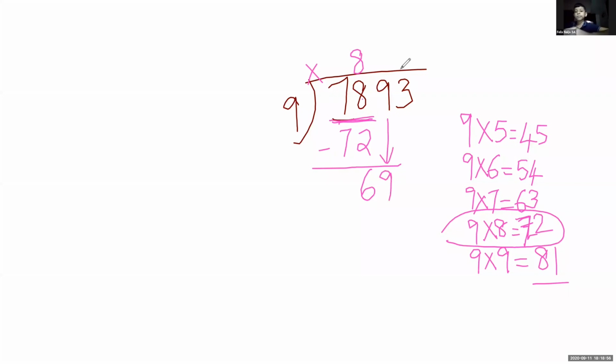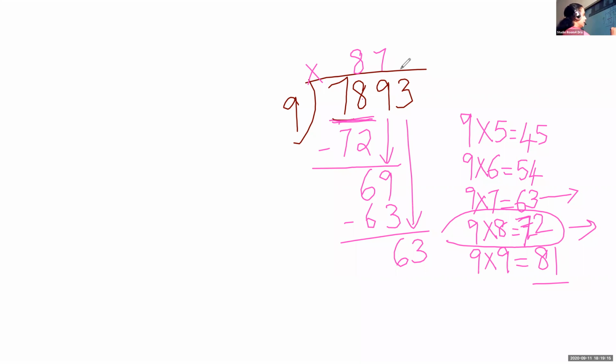Now please check here. We have here 63, here 72. So how much can we take? We can take 63. 9 into 7 is 63. So here 69 minus 63 is 6, and bring down 3, making 63. Look at the table here. We have 9 into 7, 63. Again, 9 into 7, 63 minus 63. What is 63 minus 63? 0. That means the given number can be divided by 9.